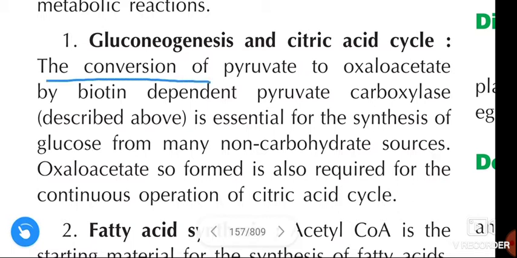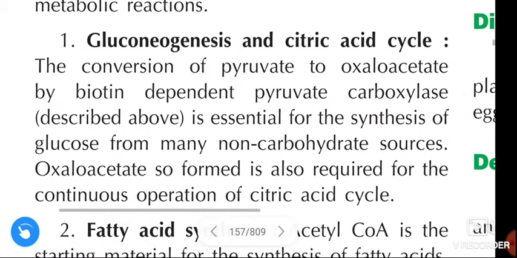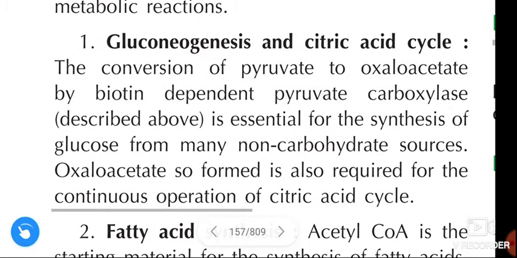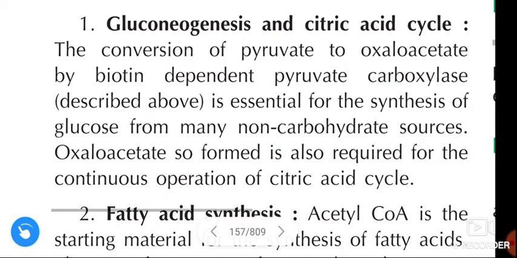See clearly, the conversion of pyruvate to oxaloacetate by biotin dependent pyruvate carboxylase is essential for the synthesis of glucose from many non-carbohydrate sources.